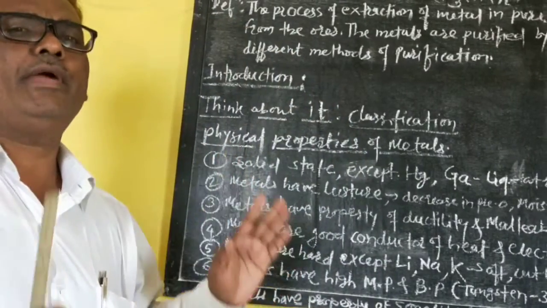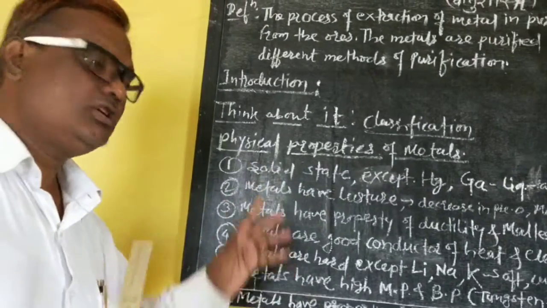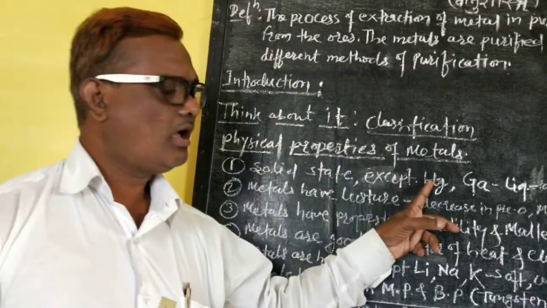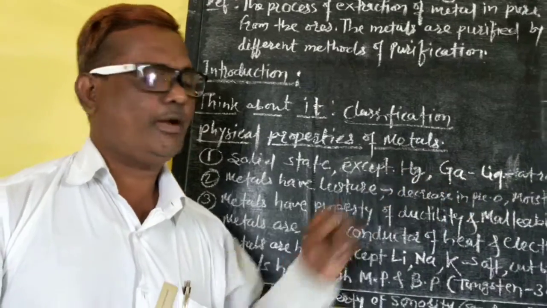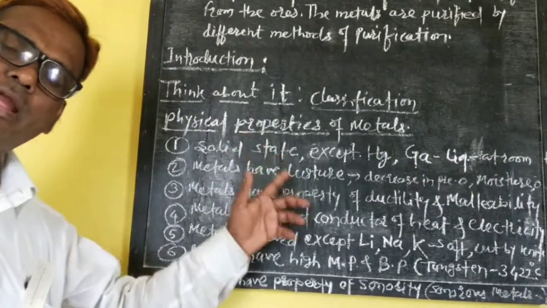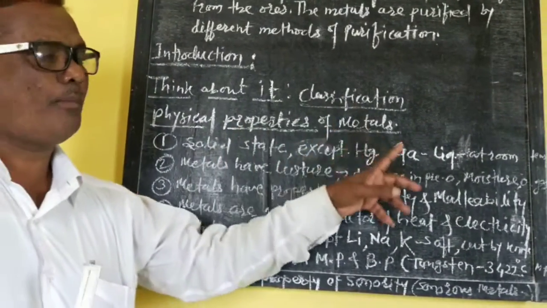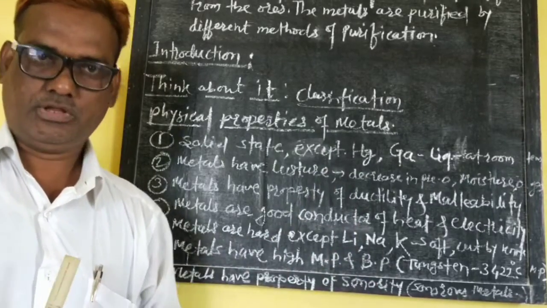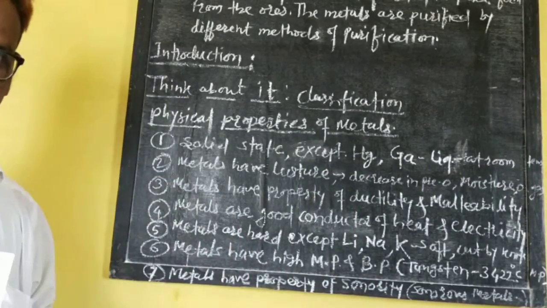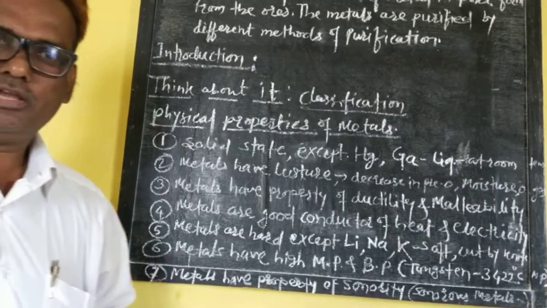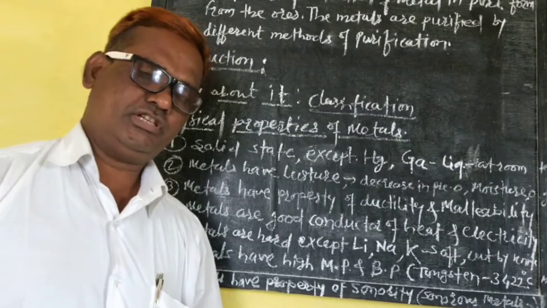All the metals are in solid state except mercury and gallium. Mercury and gallium are in the form of liquid at room temperature, means normal temperature. In our classroom, the temperature is normal.